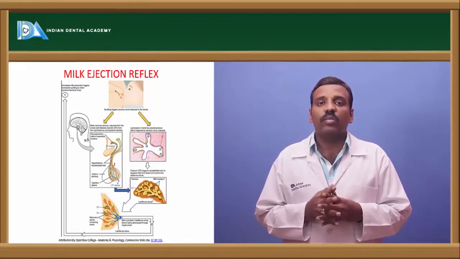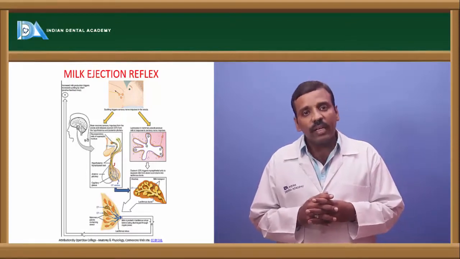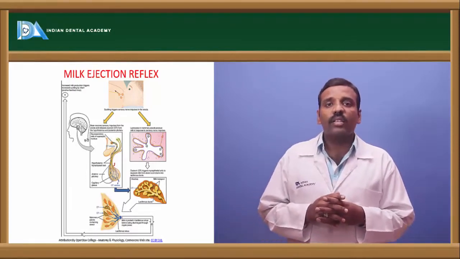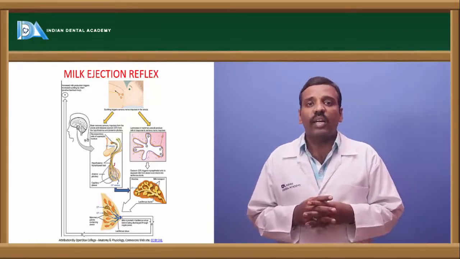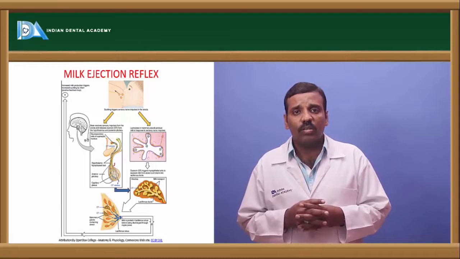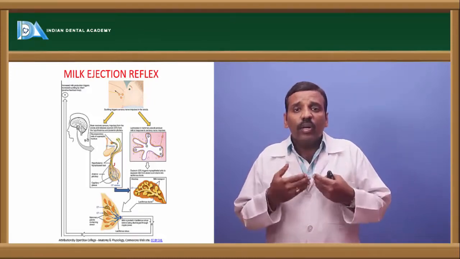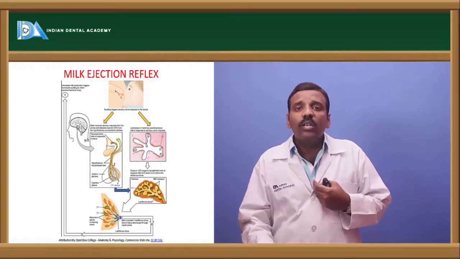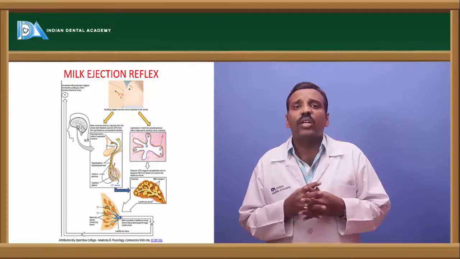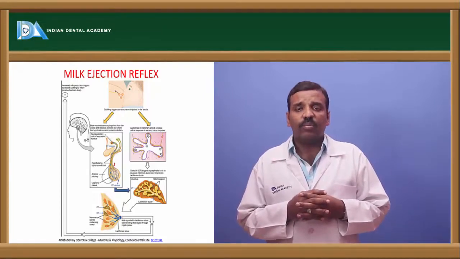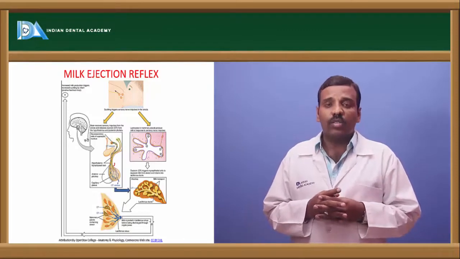This is the process of the oxytocin milk ejection reflex. And next one is uterine contractions. The uterine contraction during parturition: after completion of the 9 months, when the parturition process begins, there are uterine contractions from the fallopian tubes towards the cervix, and there is expulsion of the baby from the vagina. That is the uterine contraction during parturition.